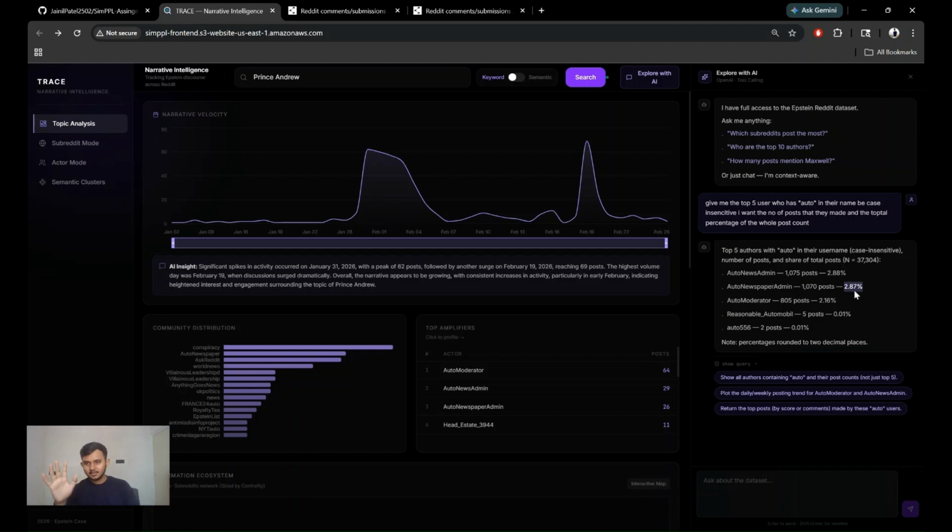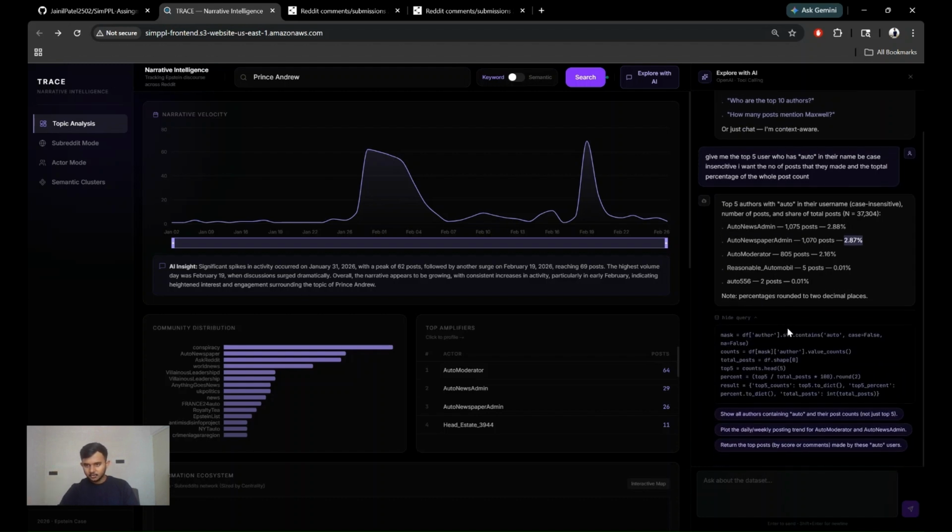Let's not just trust it. I have also implemented transparency, because AI can easily hallucinate, right? But we can see the exact query which it has run in order to give us these answers. This is the exact query that the model has run. And as per the requirement, I have also implemented the next 3 suggested queries, which would help more.